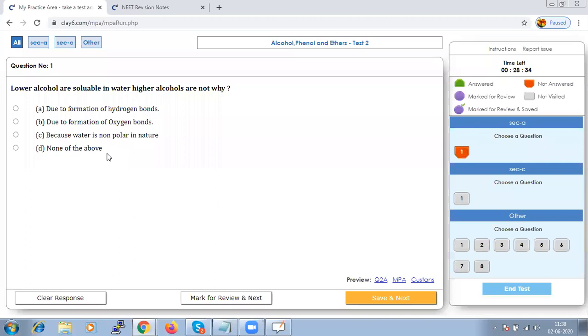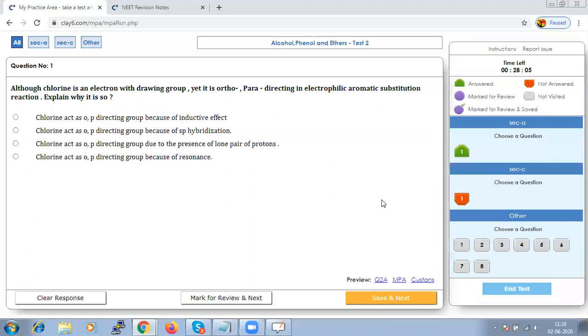So when we say the alcohols, phenols and ethers chapter, properties are very important. Let us save that and go to the next.